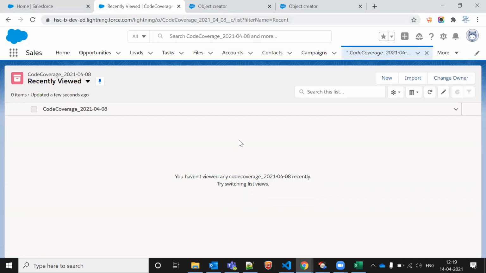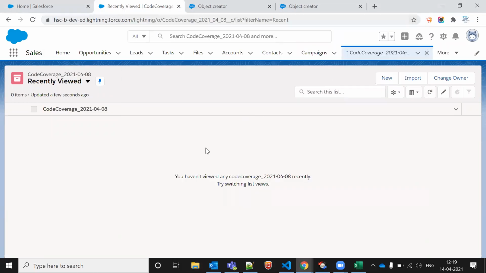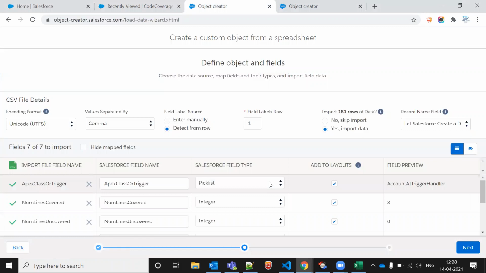I was thinking of one question here. Suppose we want to change the API name of the fields, like whatever fields we are giving on the sheet, can we do it? Yes, you can.